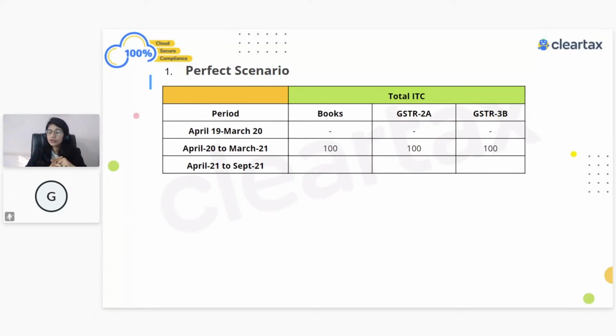That is what they were doing, which was perfectly okay also. In that case, while you look into table number 6, let's say there was, again a simple case, 100 rupees of purchase, 20 rupees of credit note. You are going to just claim 80 rupees of ITC. If you have claimed the ITC in this way in your GSTR-3B, then you don't have to worry, because when you look into table number 6, in 6A you are going to get 80 rupees.